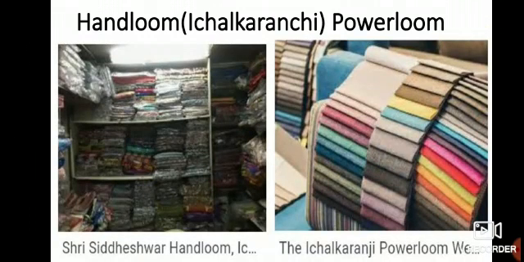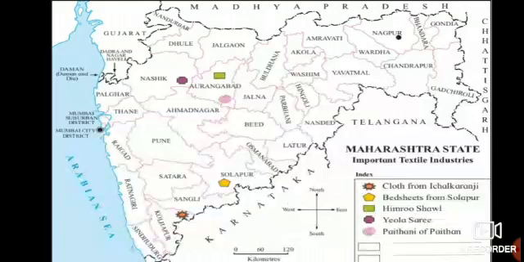And handloom and powerloom from Ichalkaranji. So they are the cloth, handloom and powerloom cloth, and it is from Ichalkaranji. So all these places are in Maharashtra itself.